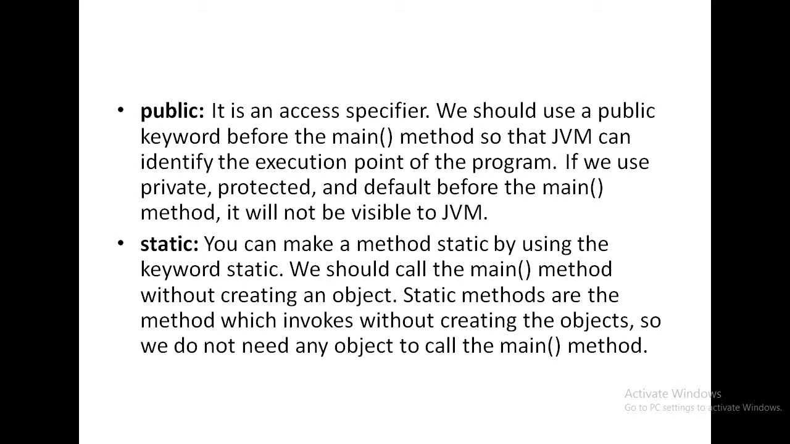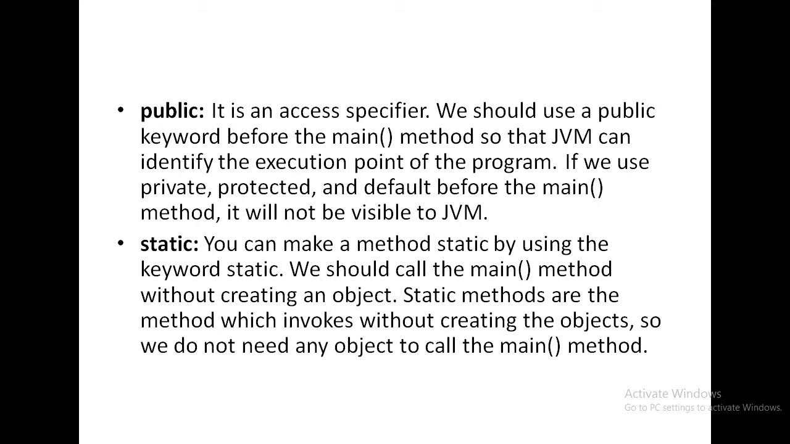So what is generally public? Public is known as an access specifier. We should use a public keyword before the main method so that JVM can identify the execution point of a program. The main point is here. If main method is not declared as public, then JVM cannot execute the main method. So Java people declare main method as public. If we use private, protected and default before the main method, it will not be visible to the JVM. Okay. So main method can be declared as public.